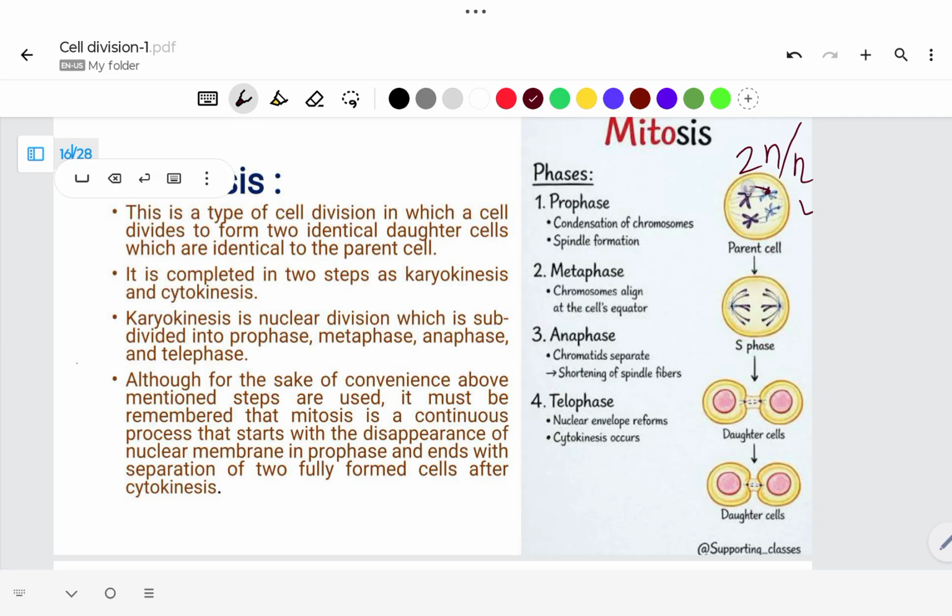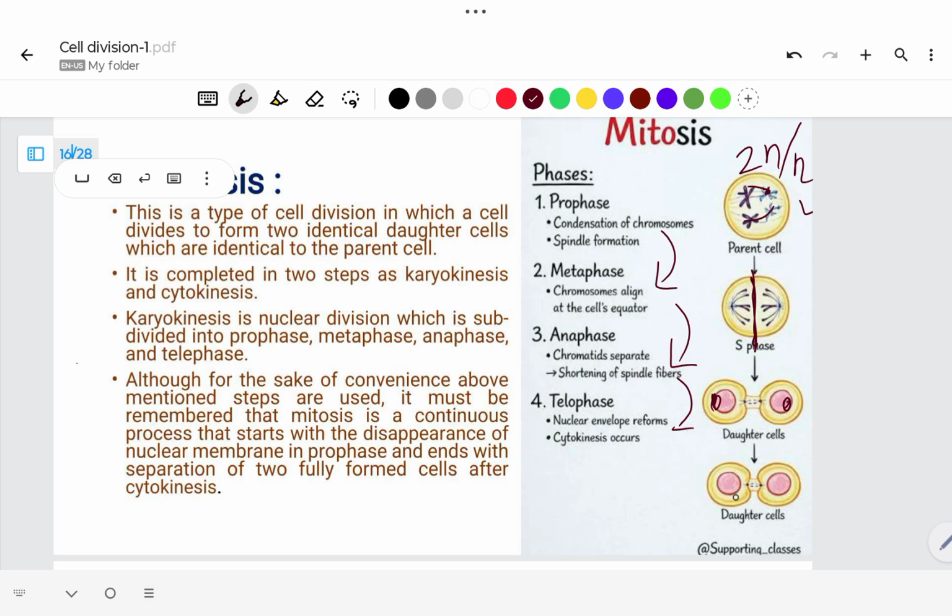Chromosomes attach to the spindle poles. After completion of prophase, the cell goes to metaphase. Here all the chromosomes align at the equatorial region. After metaphase, the cell goes to anaphase, where the DNA completely moves towards the poles.